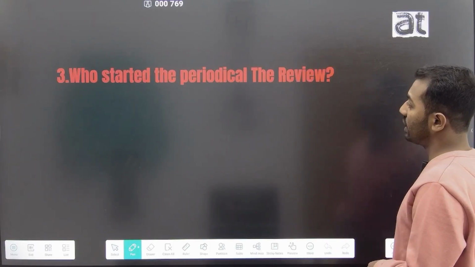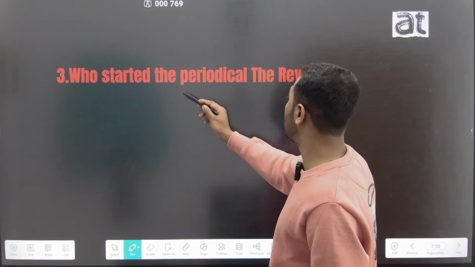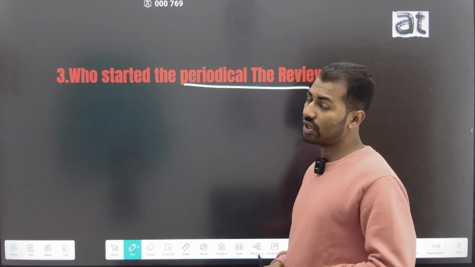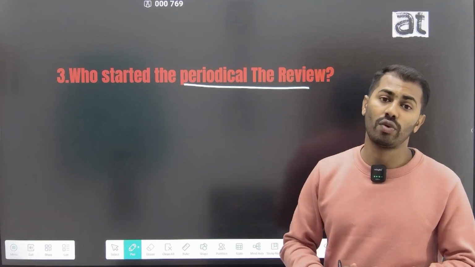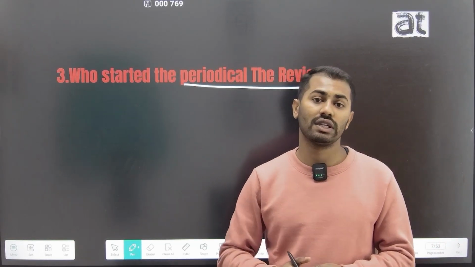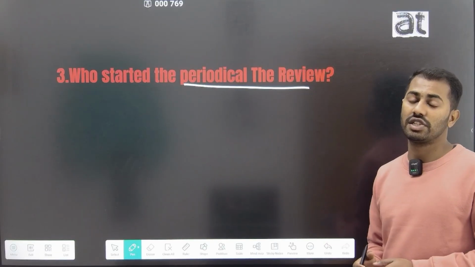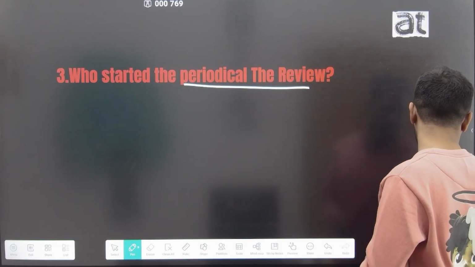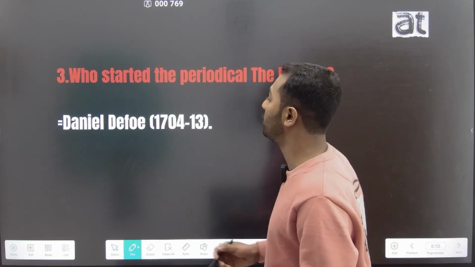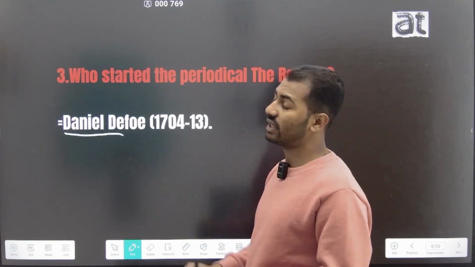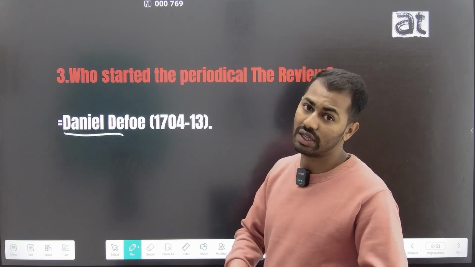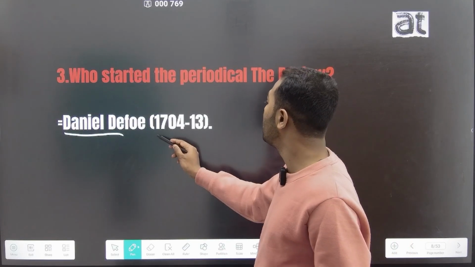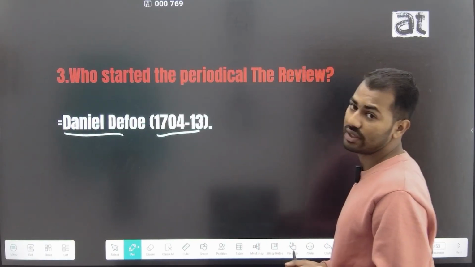The third question is, who started the periodical The Review? The Review was also one of the most important periodicals of the early 18th century. It was started by Daniel Defoe, and it existed from the year 1704 to 1713.